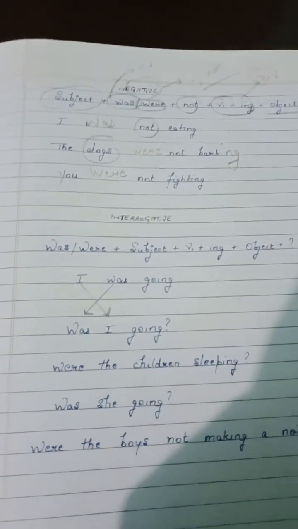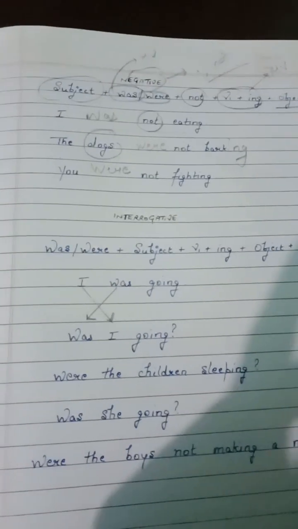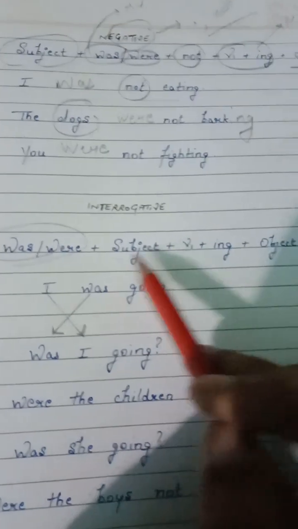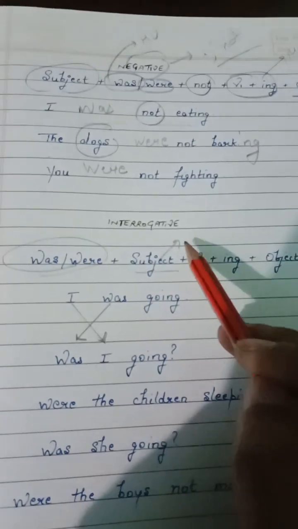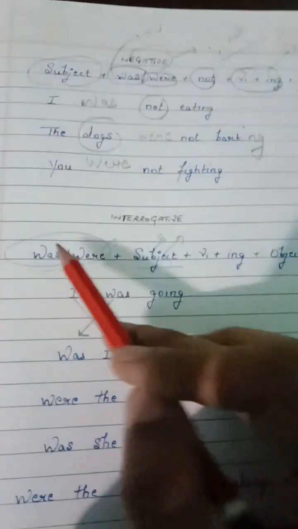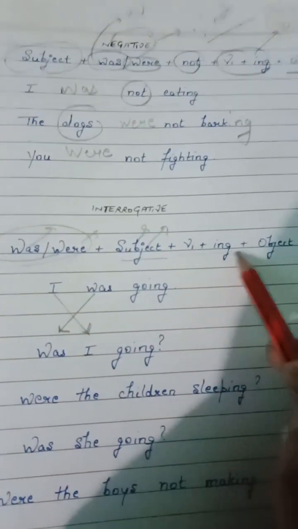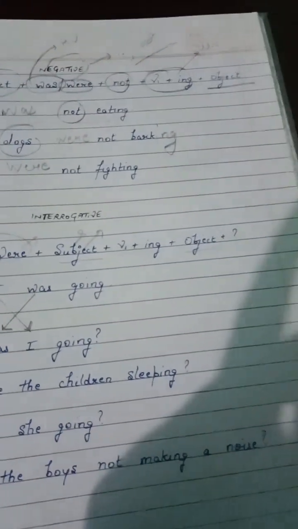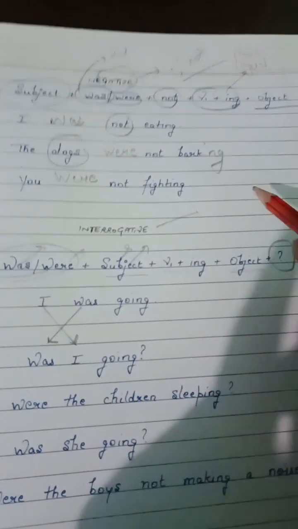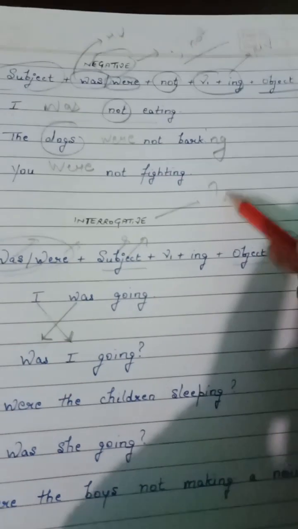Now, let's go to interrogative sentences. Here, the syntax slightly changes. The subject will be replaced by the helping verb and the helping verb will be replaced by the subject, meaning there is an interchange in the position of both. Now, was or were according to the subject. You all know, a plural subject will have "were" and a singular subject will have "was". Then V1 plus ing plus object, and do not forget to put a question mark. Interrogative sentences are those which consist of a question mark.